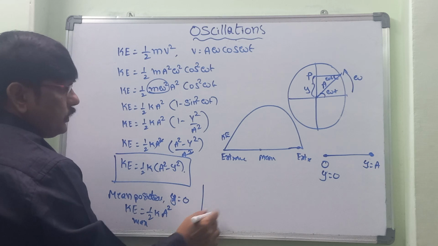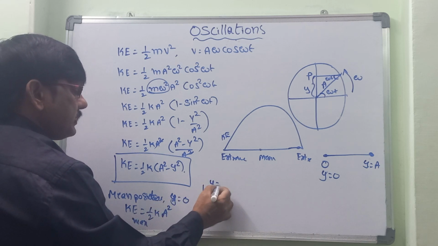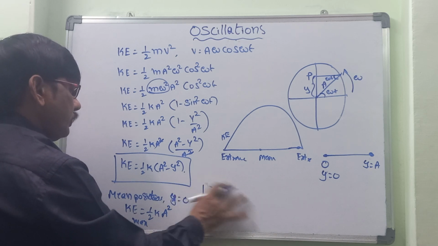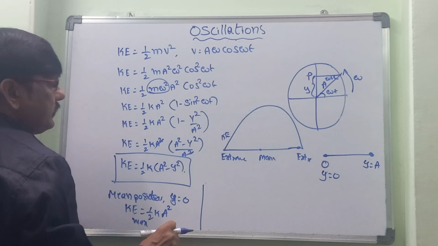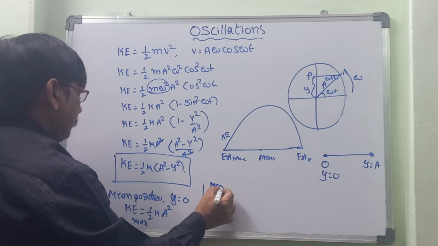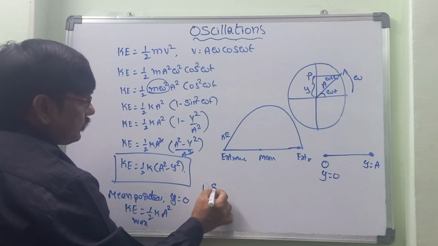Then what about the mean position? y is equal to 0 there, and the kinetic energy is maximum, so the graph goes like this, and again the mean position. Now let us take the extreme position.